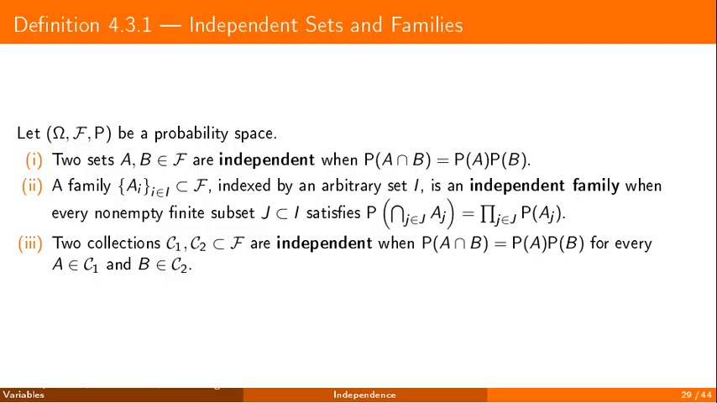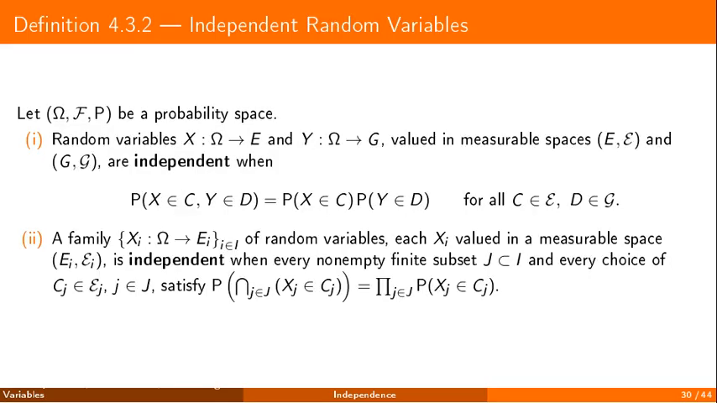And two collections are independent when every event of the first is independent of every event of the second. The same idea carries over to random variables. Two variables, valued in any measurable spaces, are independent when every pair of conditions factors. The probability that the first lands in one region and the second in another is the product of the two probabilities. A family of variables is independent when every finite subfamily factors this way, whatever the choice of regions.